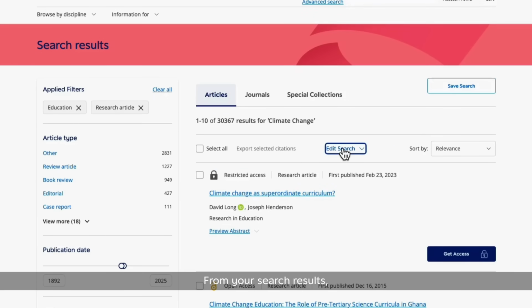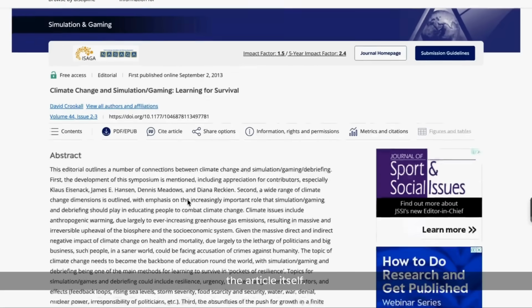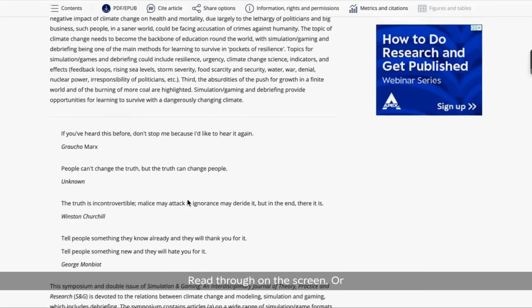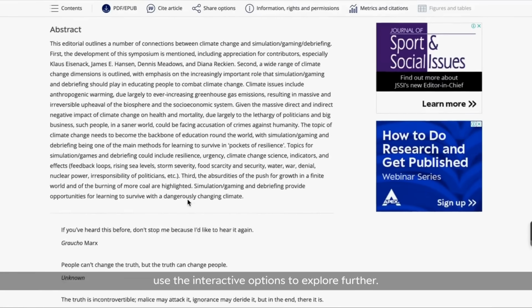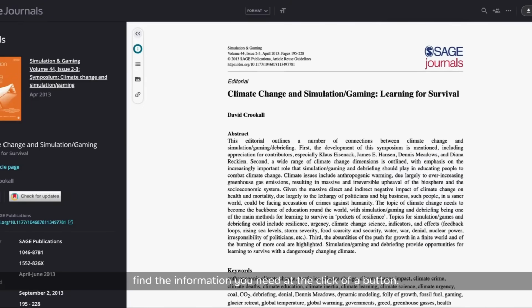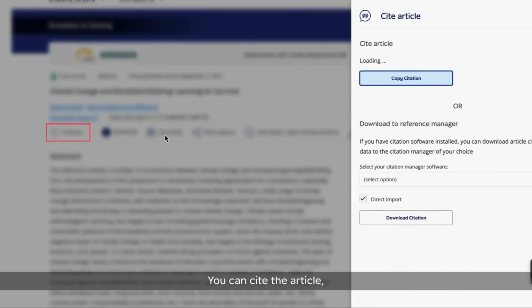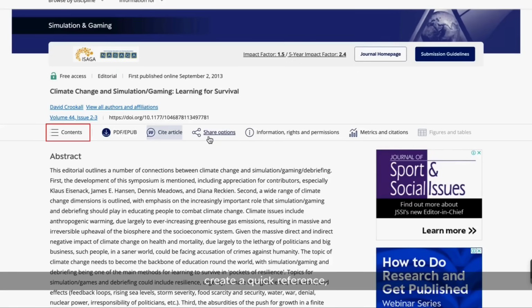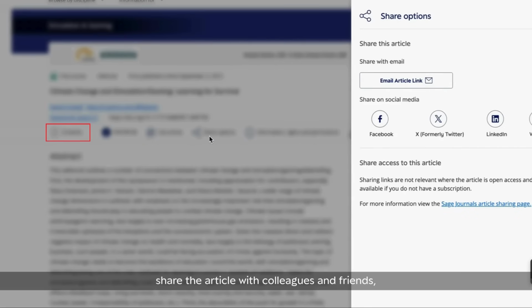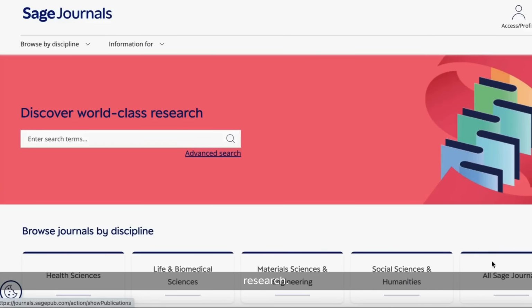From your search results, click on an article title to be taken to the article itself. Read through on the screen, or use the interactive options to explore further. Download the article as a PDF. Jump to a particular section of the article to find the information you need at the click of a button. You can cite the article, create a quick reference, share the article with colleagues and friends, or request permissions to use content in your own research.